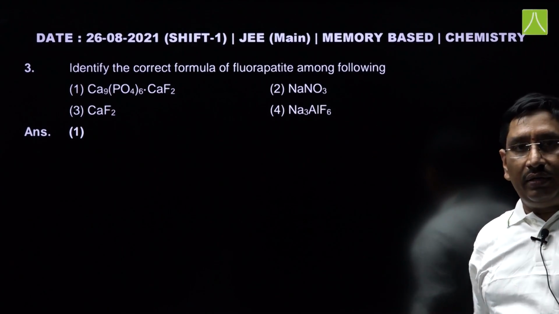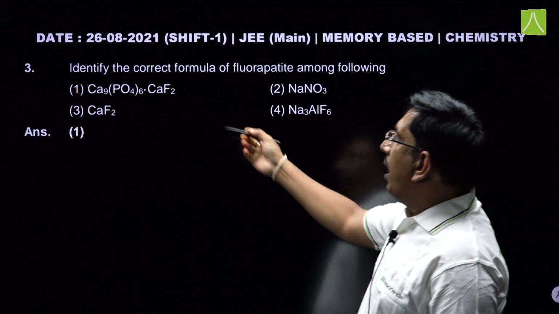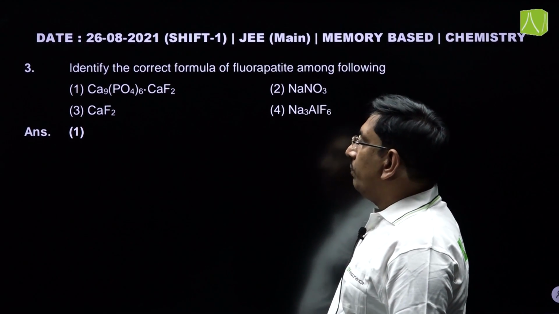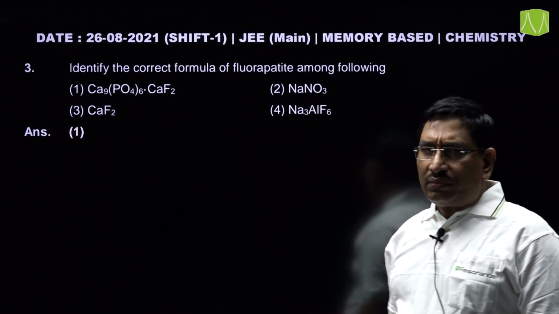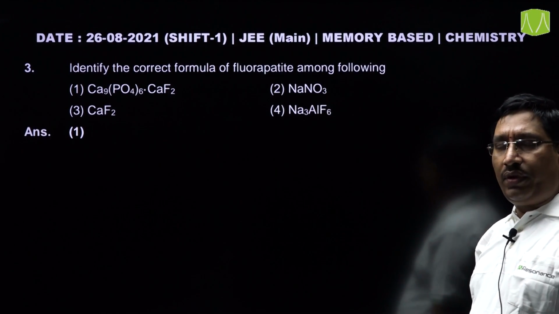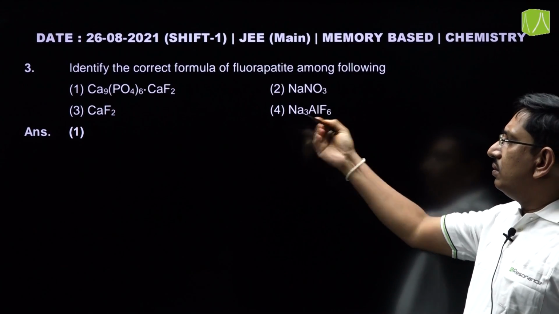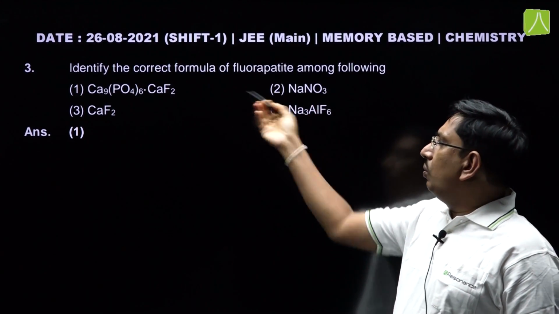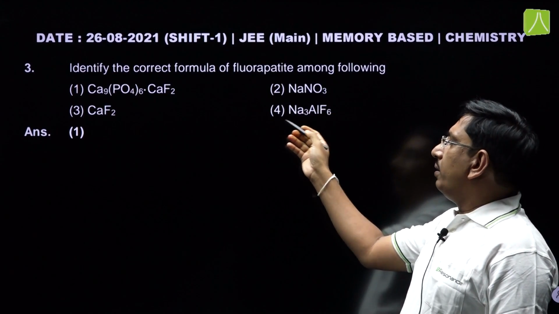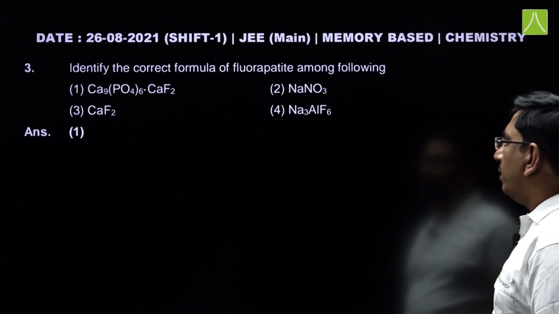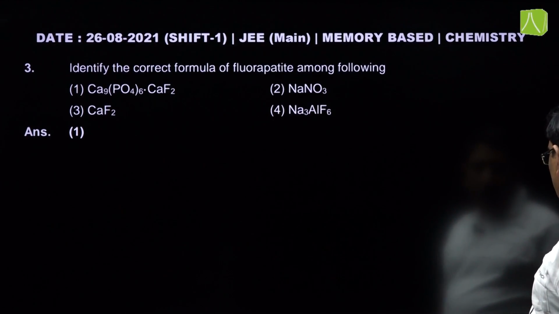Next, third question, let us see here. Identify the correct formula of fluorapatite among the following. This is a direct question from the 15th group, NCERT based. Here the options are NaNO3 sodium nitrate, Na3AlF6 cryolite, CaF2, and Ca9(PO4)6·CaF2.